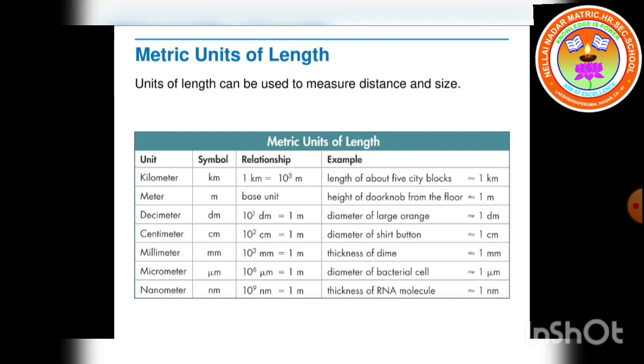Look at the tabular column, students. Now only I told you, except the kilometer, meter, decimeter, centimeter, millimeter, micrometer and nanometer, these are the smaller units of length. Other than this, we have some more smaller units: fermi, angstrom, nanometer, micron, millimeter and centimeter.